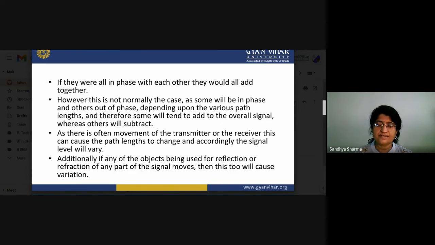So as there is free movement of the transmitter or receiver, this can cause the path length to change accordingly. The signal level will vary. Additionally, if any of the objects being used for reflection or refraction of any part of the signal move, then this too will cause variations.